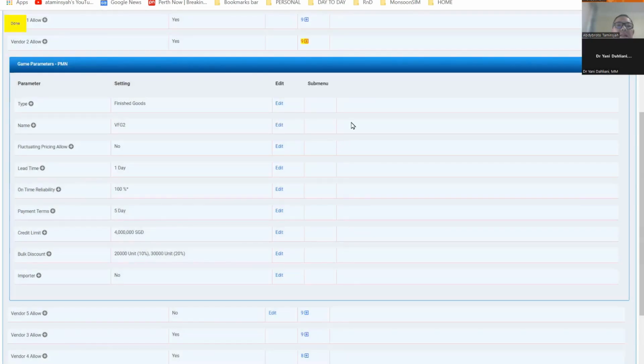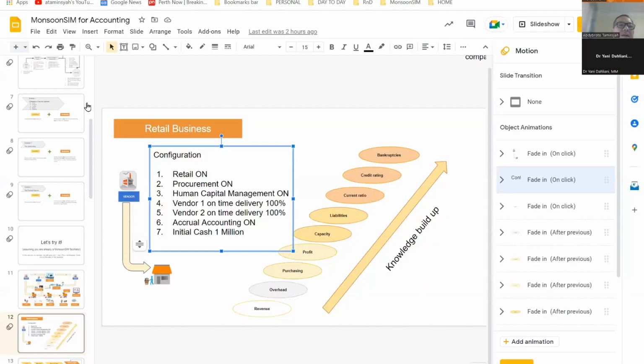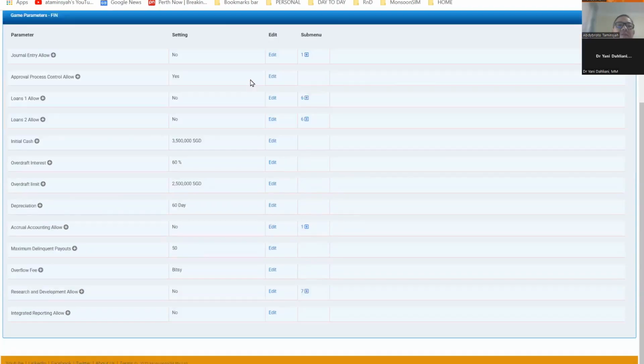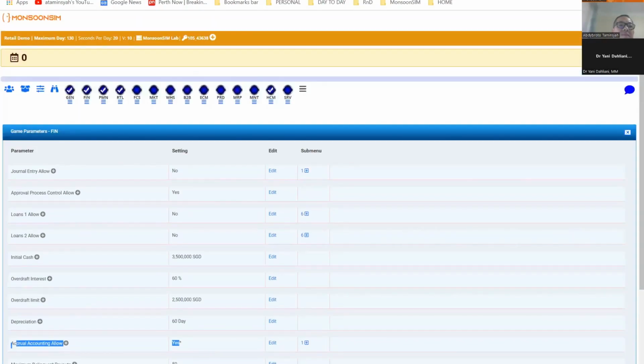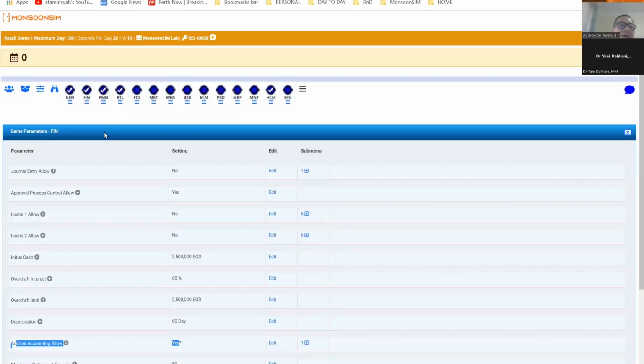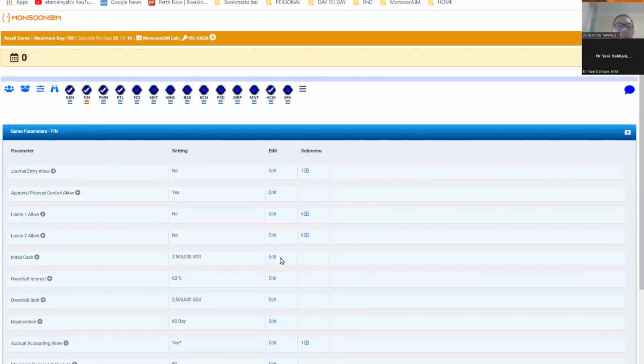Okay, 100%. Then we go to the third one, accrual accounting on. Then we go to finance. We use accrual accounting. We turn on. Yes. So there we go. Accrual accounting is on. Right? And then we say initial cash is 1 million. So right now, I think our initial cash is 3.5 million. I'm going to make it 1 million.